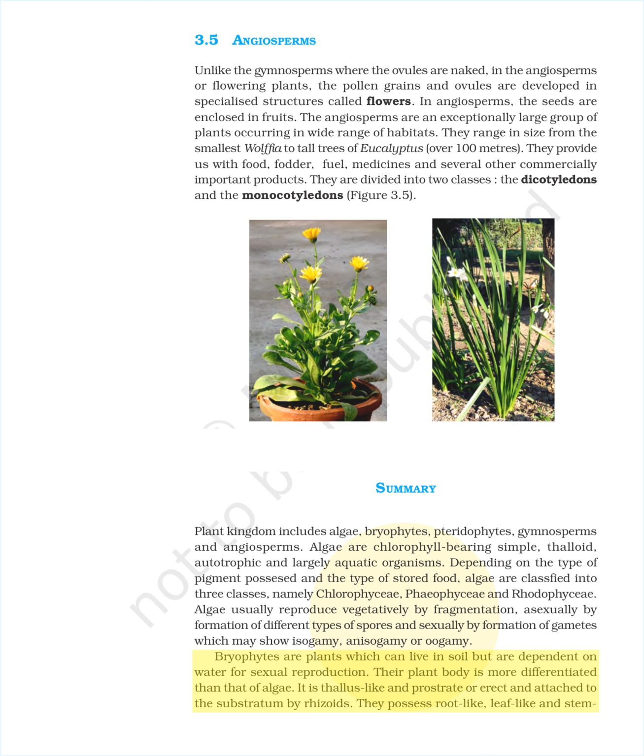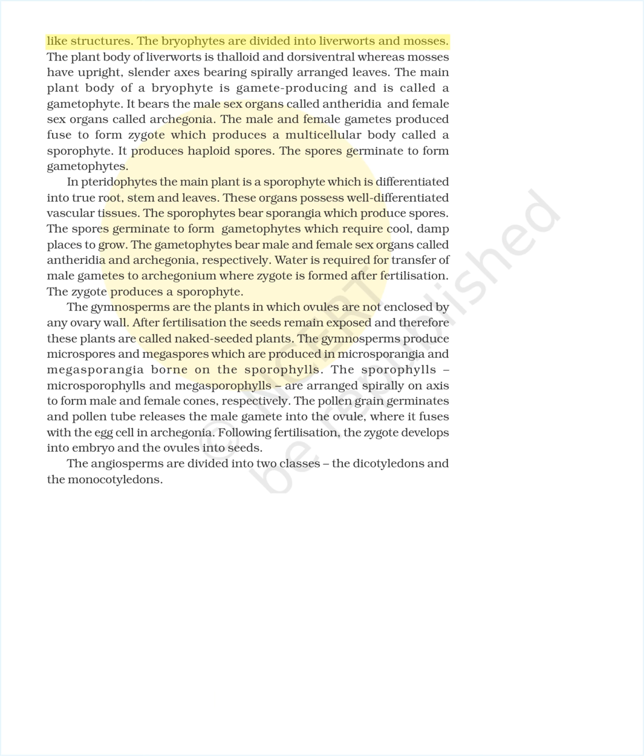Bryophytes are plants which can live in soil but are dependent on water for sexual reproduction. Their plant body is more differentiated than that of algae. It is thallus-like and prostrate or erect and attached to the substratum by rhizoids. They possess root-like, leaf-like, and stem-like structures. The bryophytes are divided into liverworts and mosses. The plant body of liverworts is thalloid and dorsiventral whereas mosses have upright, slender axes bearing spirally arranged leaves.